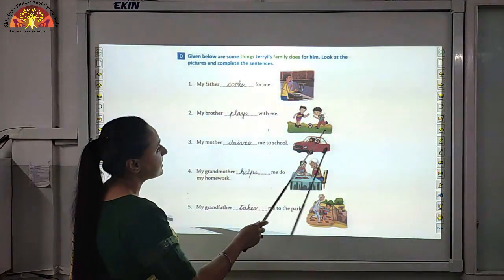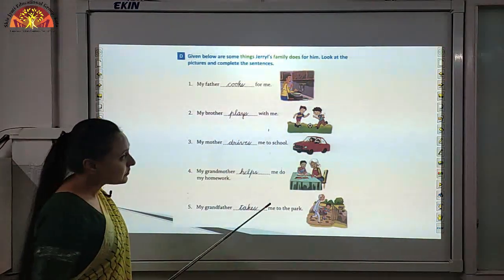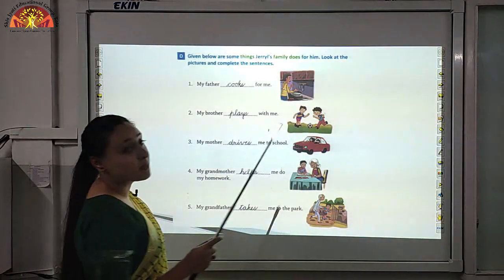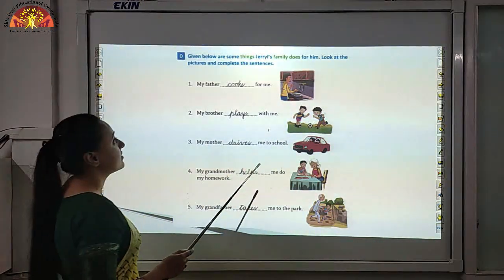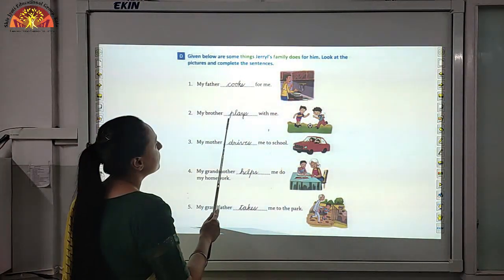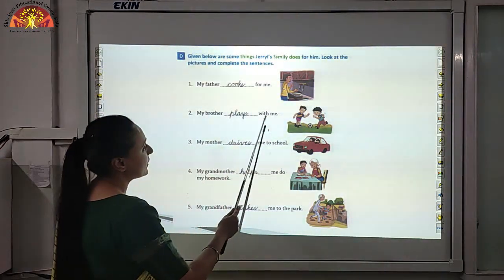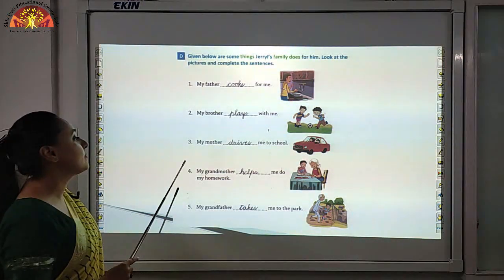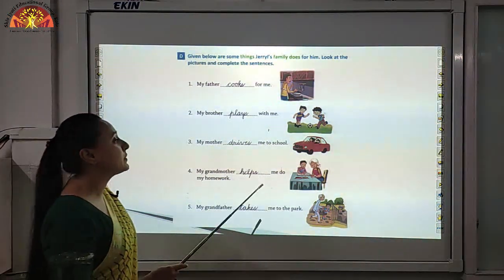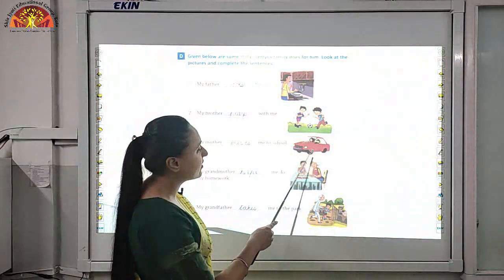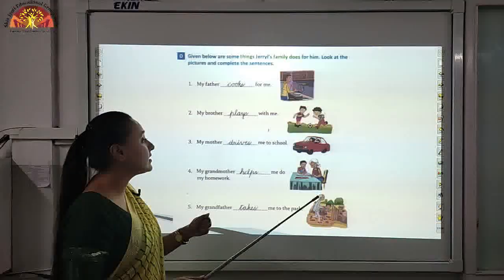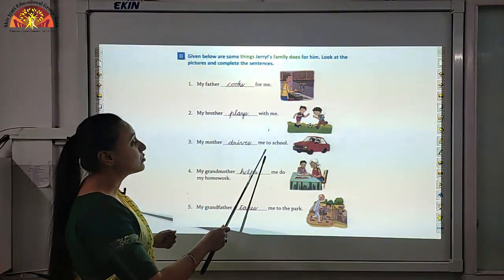Now look at number 2, my brother dash with me. Here you can see Gerald playing with his brother, so answer is plays, PLAYS, plays. My brother plays with me. Number 3, my mother dash me to school.